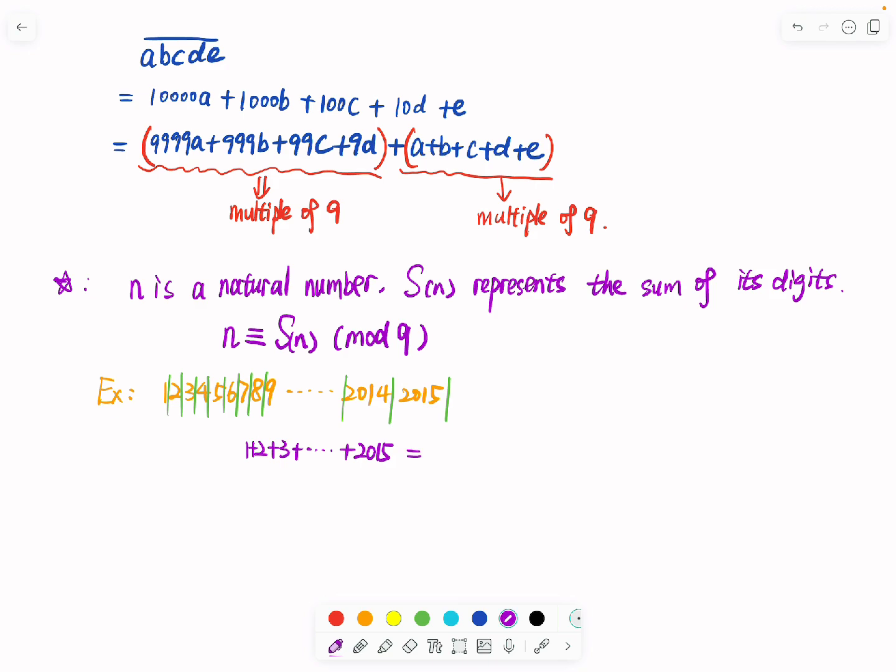If you calculate the sum, I can use the Gaussian sum: 1 plus 2015 times 2015 over 2. This is just 1008 times 2015, right? Obviously this 1008 can be exactly divided by 9, so the remainder must be 0. So here is a kind of conclusion we can use. What else? Of course, this can help you do a lot of questions. Maybe you first look at a question and you don't know how to do it.